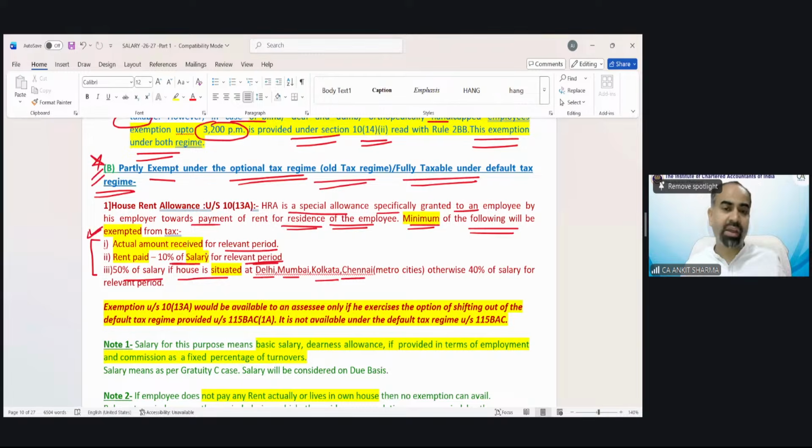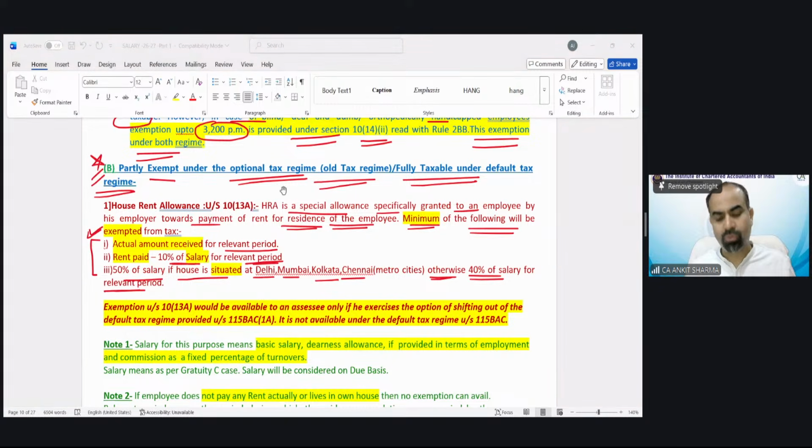If you are working in these cities, then 50% of salary needs to be considered. Otherwise, if you are residing in any other place, then 40% of salary for the relevant period needs to be taken. Out of these three, the lowest is going to be exempted, the balance is going to be taxed.